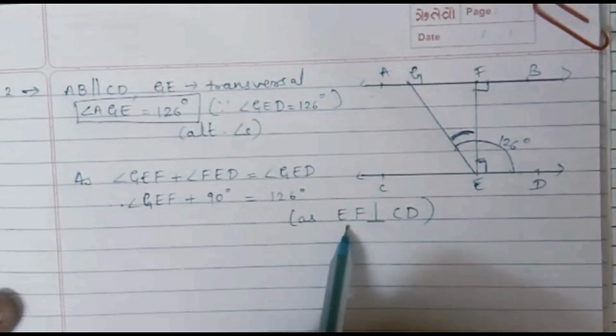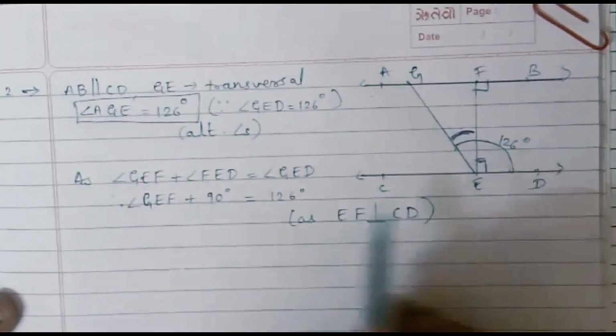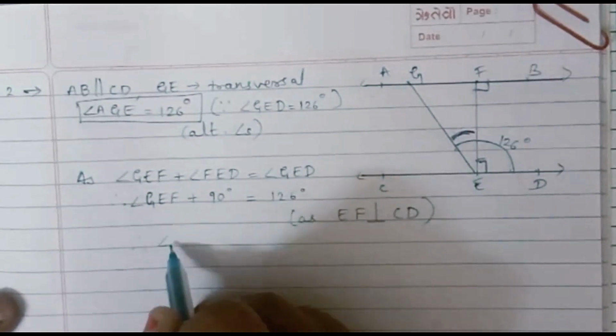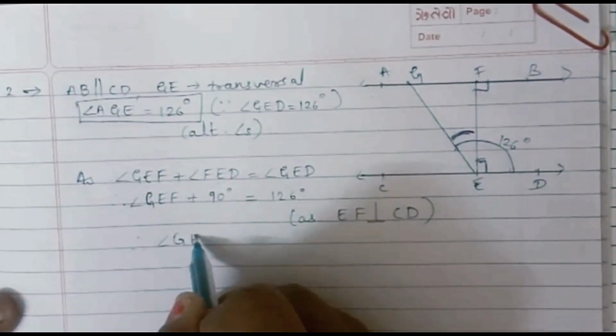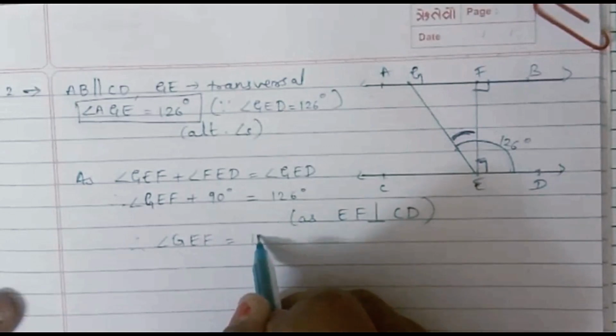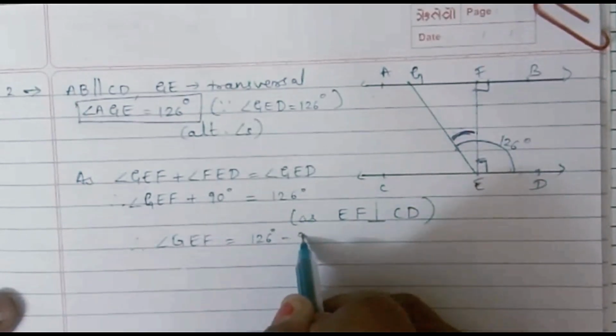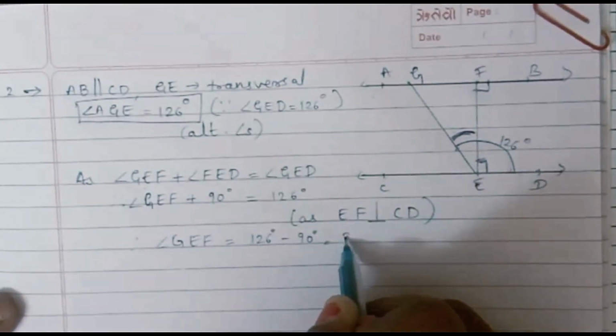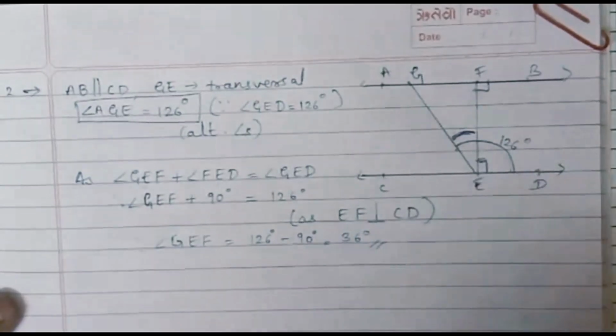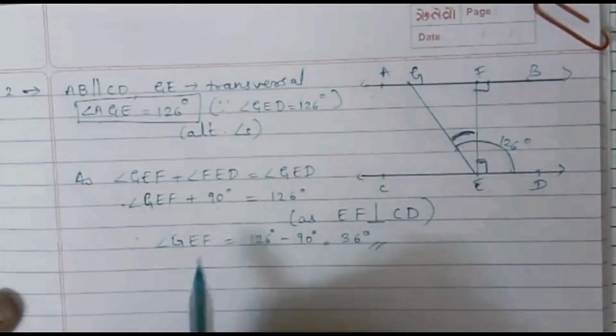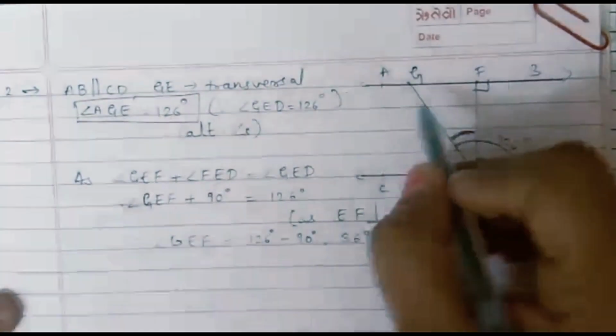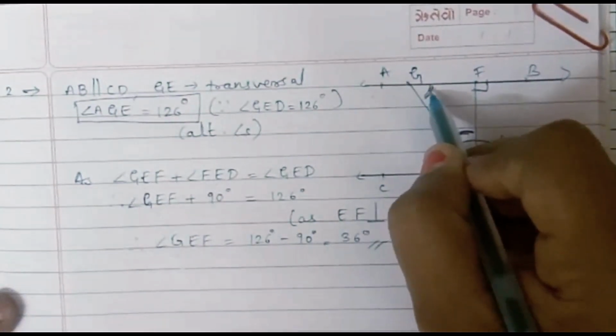Why have I written 90? Because I have mentioned the reason: EF is perpendicular to CD. Okay, so we will get angle GEF is equal to 126 degrees minus 90 degrees, that is equal to 36 degrees. So this is your second answer. What is angle GEF? Now we will be finding what is angle FGE.